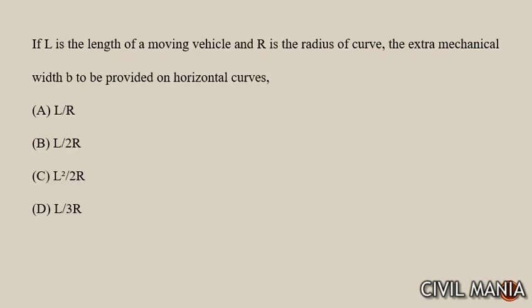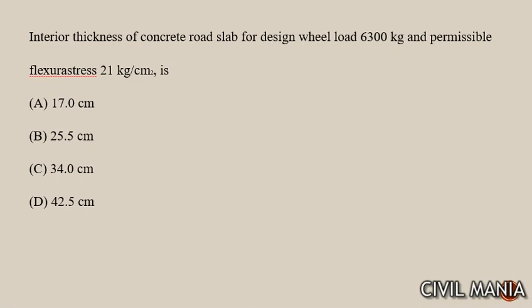उसके बाद नेक्स्ट क्वेश्चन है the extra mechanical with this one, each value will be L square by the 2R. Next question is interior thickness of the concrete road slab for design wheel load of 6300 kg and permissible flexural stress 21 kg per centimeter square is कितना हो जाएगी thickness? Its thickness will be 25.5 centimeter.